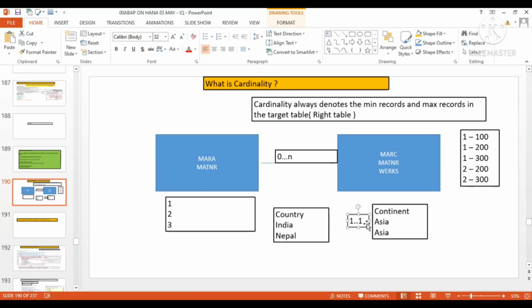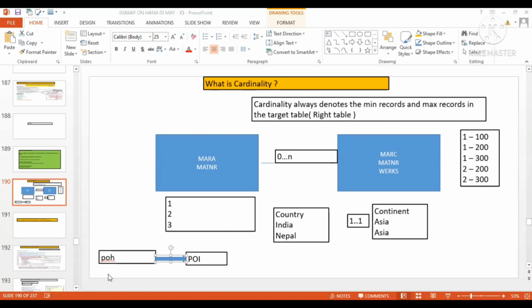And can you tell me what is the cardinality between the purchase order header and purchase order item table? Just tell me the cardinality between the POH table and the POI table. Purchase order header and purchase order item table. Okay, 1 is to n. Yes, awesome. 1 is to n, right?